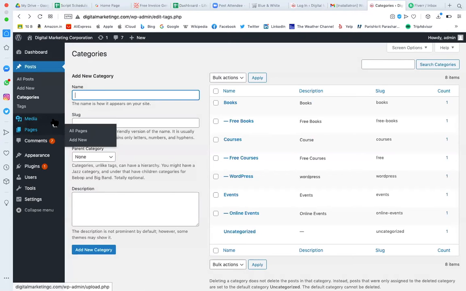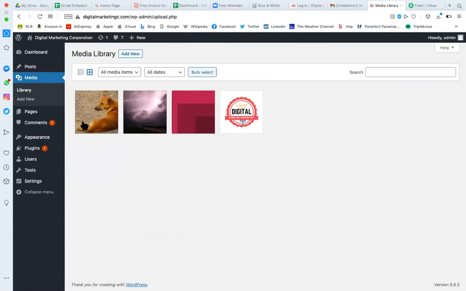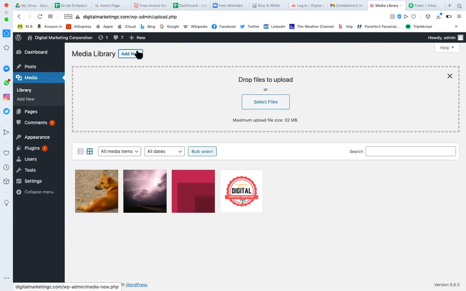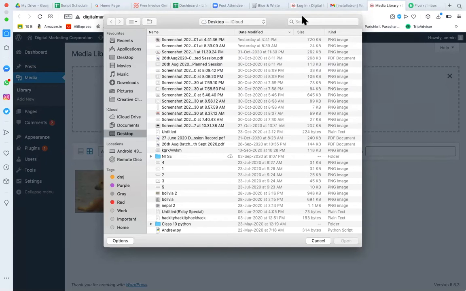Then media. Whatever you are uploading, you can directly upload media in the library if you want. If you know that you want all these images on your website at different places, you can just click on Add New, and you can upload all the files, PDFs, videos, audios, PPTs, images, JPG or PNG. You can select from your local system all those JPG or PNG files.